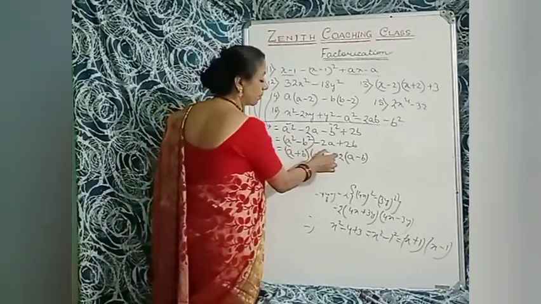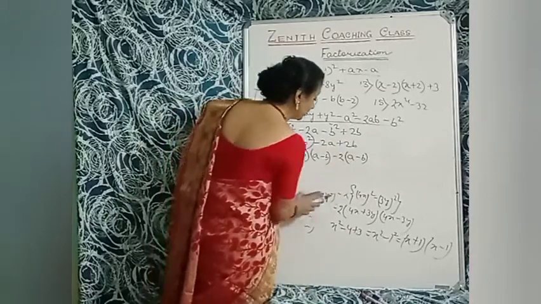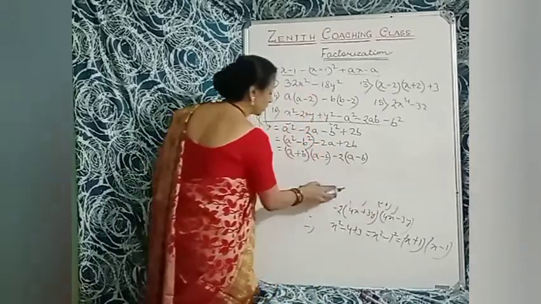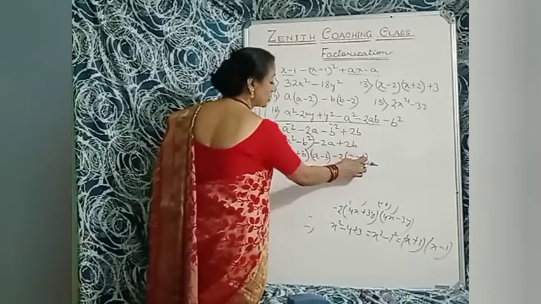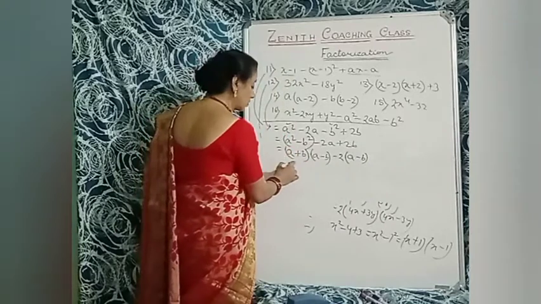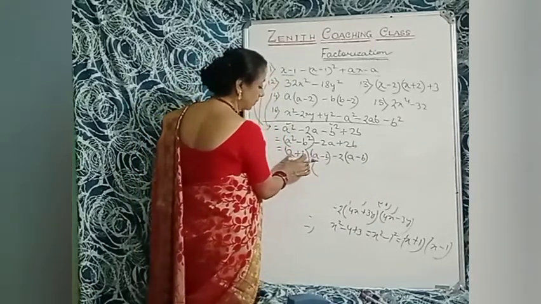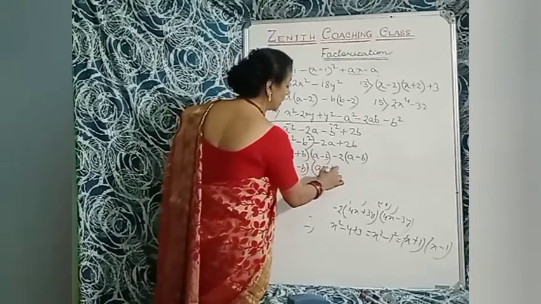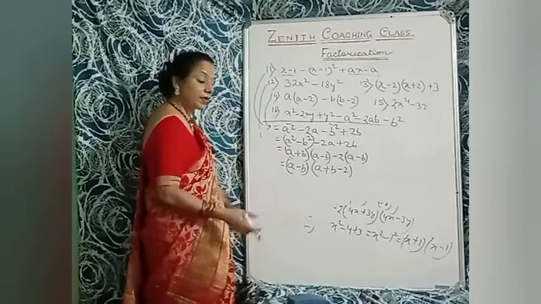But in case of minus, you will interchange the sign in the bracket. So here is now A plus B into A minus B, and there is also A minus B. So A minus B is common. So what do you have to write? A plus B, and here is minus 2. So sum finished.